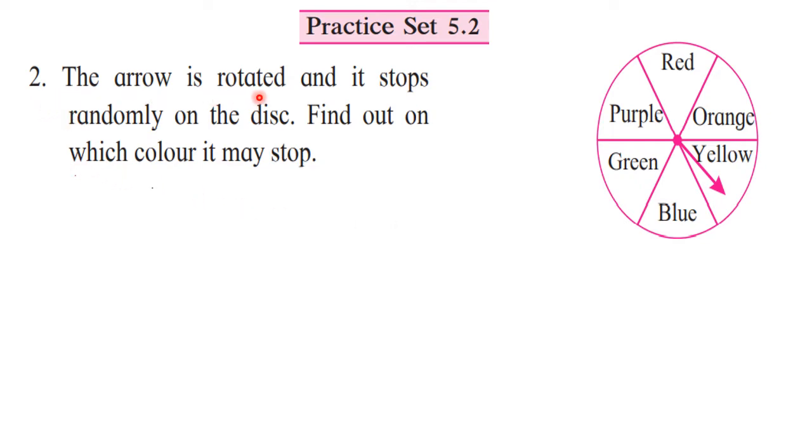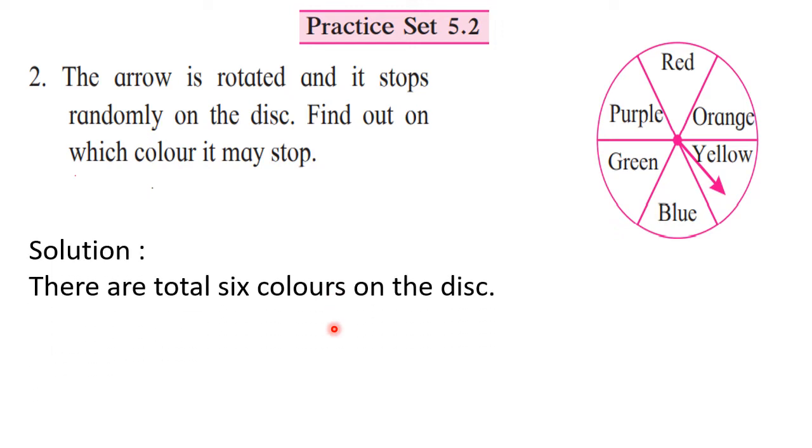The arrow is rotated and it stops randomly on the disc. Find out on which color it may stop. Here you can see one disc is given in the textbook, and there you can find 6 colors: red, purple, green, blue, yellow and orange. So the arrow can stop on any one color here. It is very clear that when the disc is rotated, it will stop randomly on any one color. So let's write down the answer.